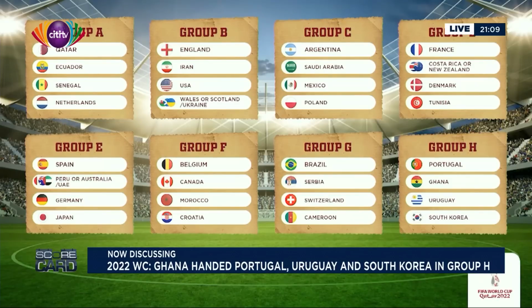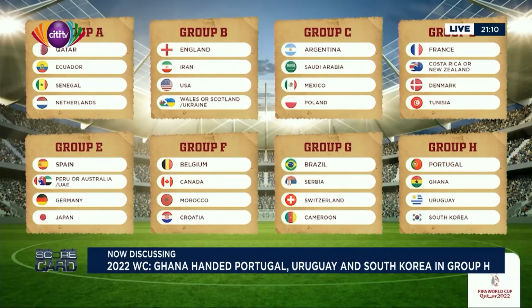Now, Group E has Spain, Peru or Australia and UAE. Australia and UAE are playing a playoff game. The winner of that match will then face Peru for that last place in Group E. And then there is Germany and Japan. Many people consider that the group of death. Very, very difficult on paper. Group F will have Belgium, Canada, who are making a return to the World Cup for the first time since 1986. Then there's Morocco, and then there's Croatia, finalists from the last edition.